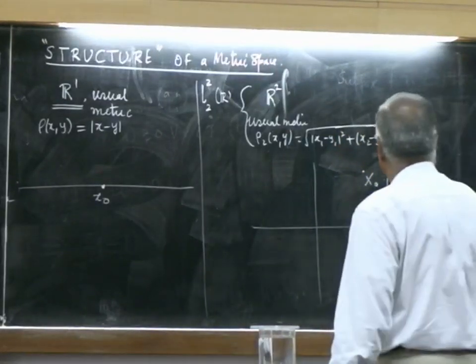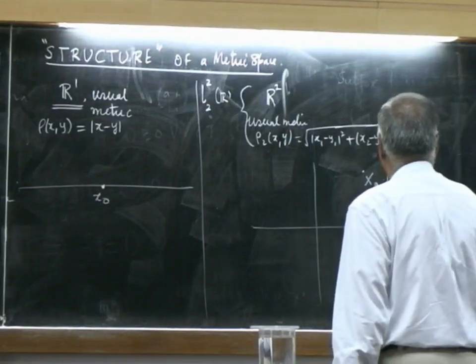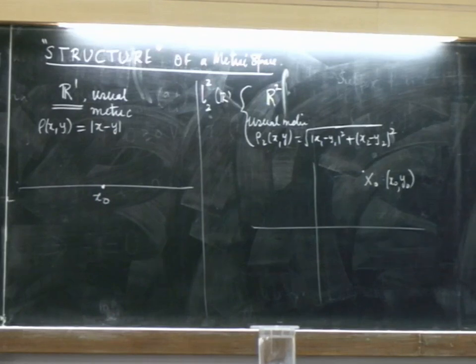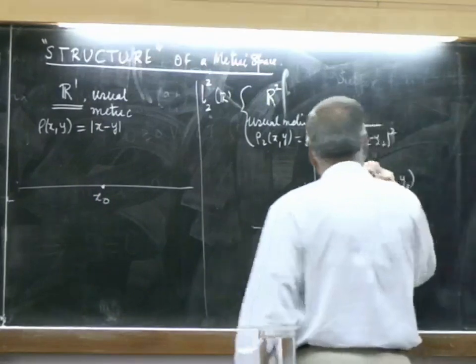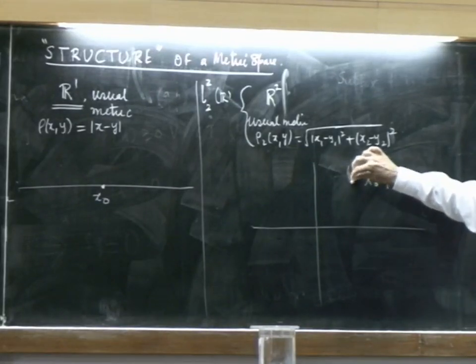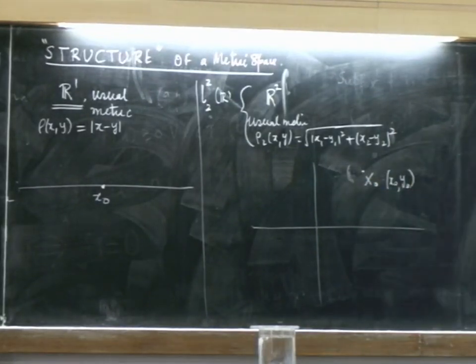Of course, its coordinates will be x naught, y naught. Any point will have 2 coordinates. So, let us take a point in one of these. Now, let us take a radius r and look at all those points which are symmetrically situated within a distance of r from it.